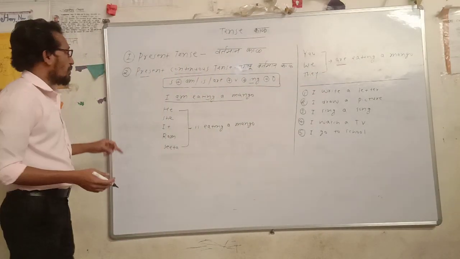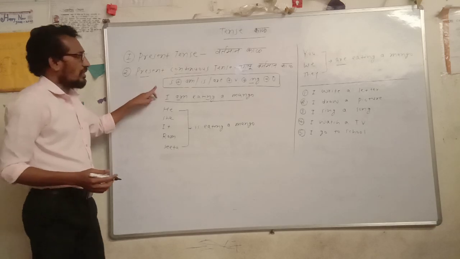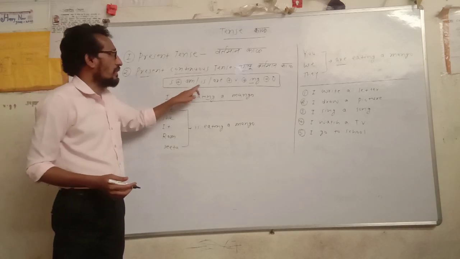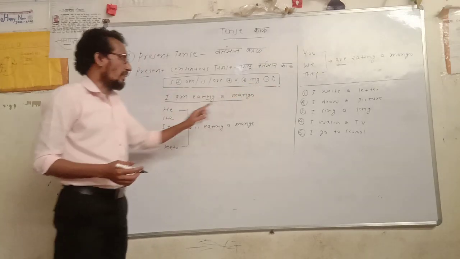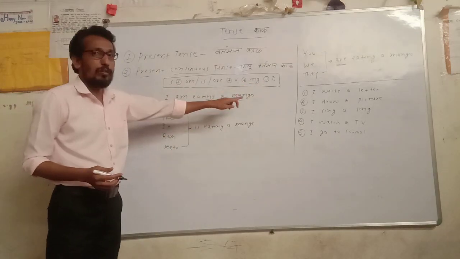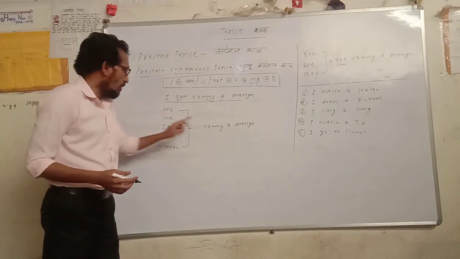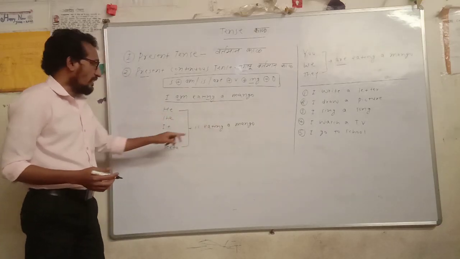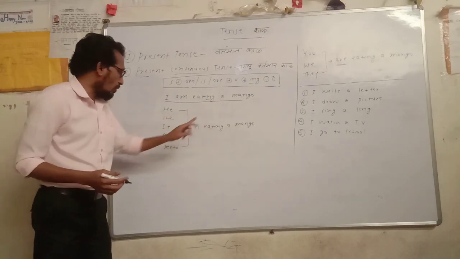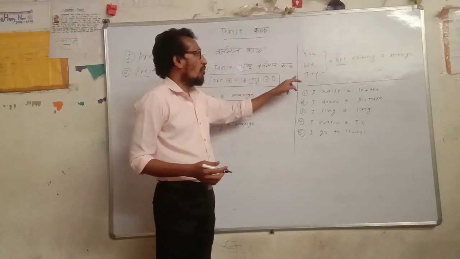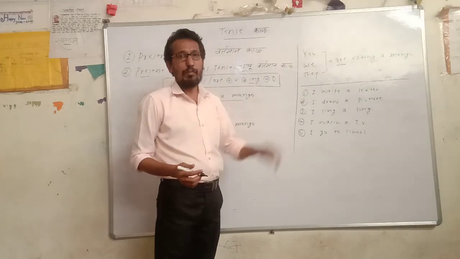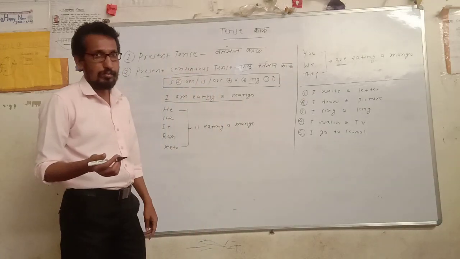So repeat with me. Subject plus helping verb am, is, are plus verb plus ing plus object. The sentence will be I am eating a mango. He is eating a mango. She is eating a mango. It is eating a mango. Ram is eating a mango. Sita is eating a mango. You are eating a mango. We are eating a mango. They are eating a mango. The action is going on.